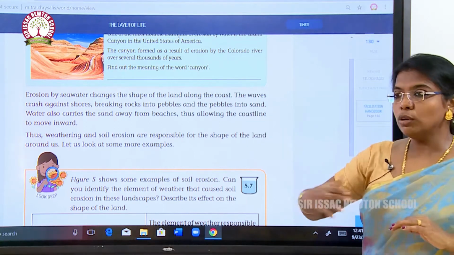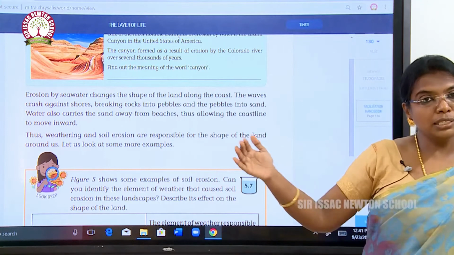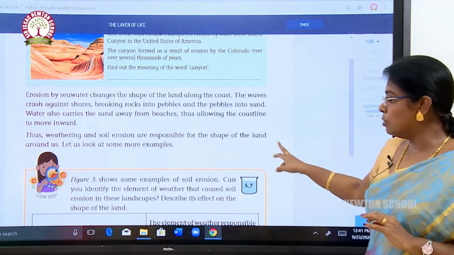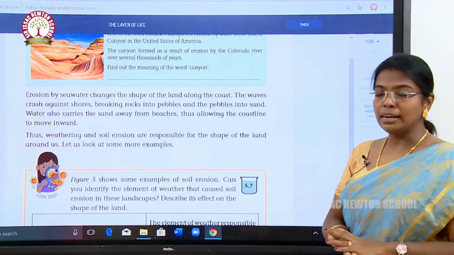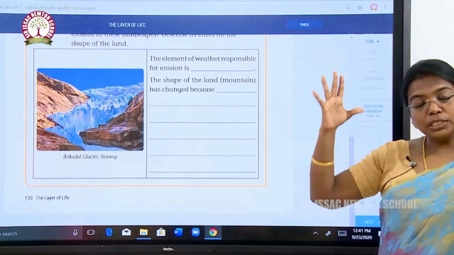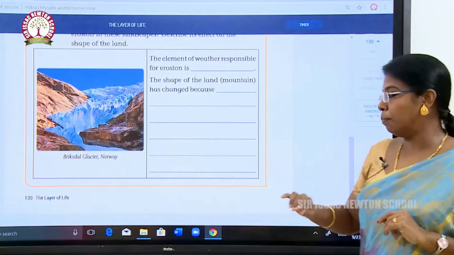Because of the erosion, the coastlines are becoming shorter, and the seawater is coming inside the town. Thus, weathering and soil erosion are responsible for the shape of the land around us.